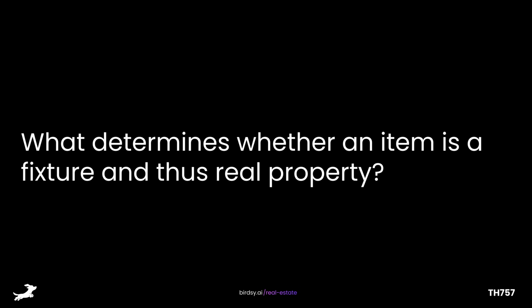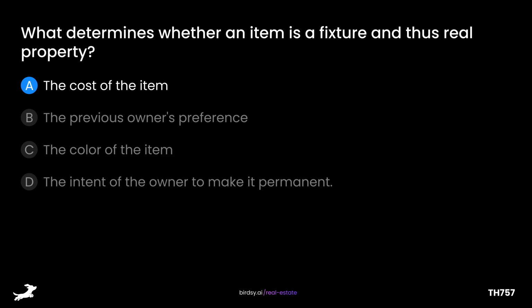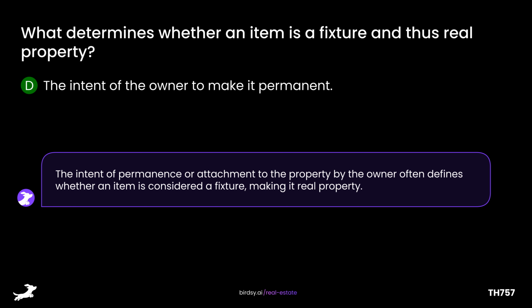What determines whether an item is a fixture and thus real property? Is it A, the cost of the item, B, the previous owner's preference, C, the color of the item, or D, the intent of the owner to make it permanent? The answer is D, the intent of the owner to make it permanent. The intent of permanence or attachment to the property by the owner often defines whether an item is considered a fixture, making it real property.